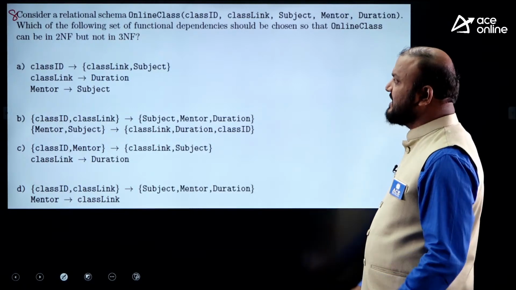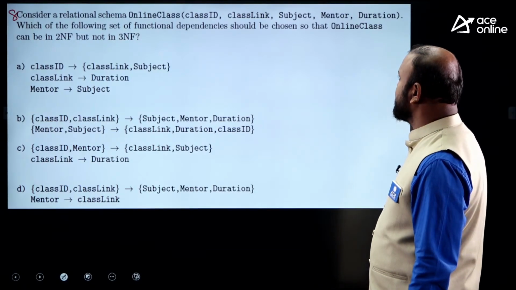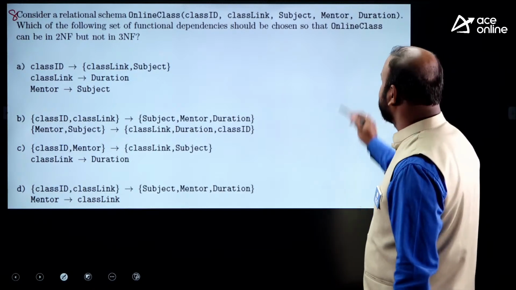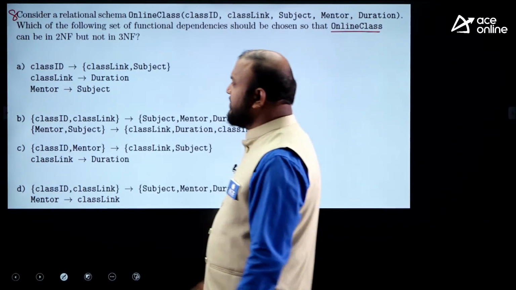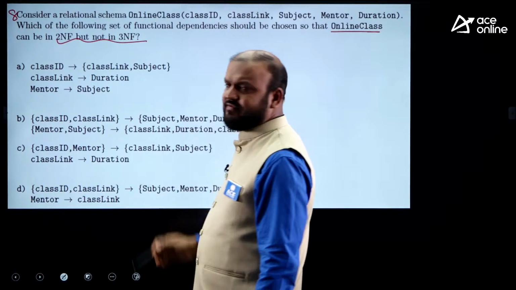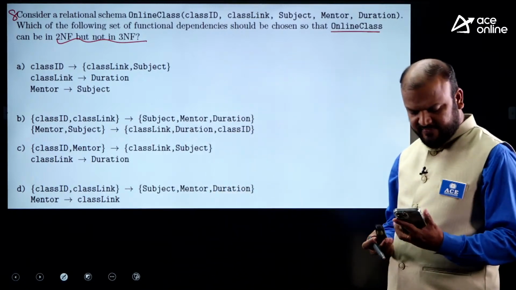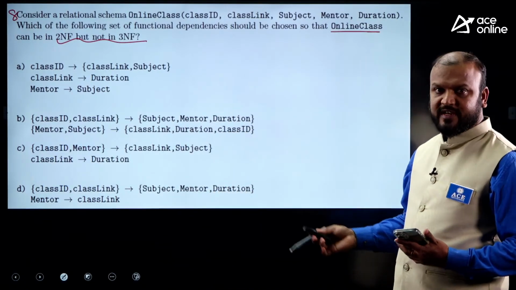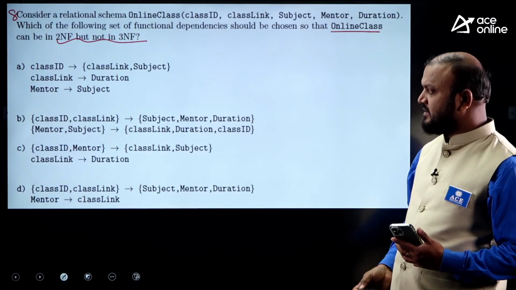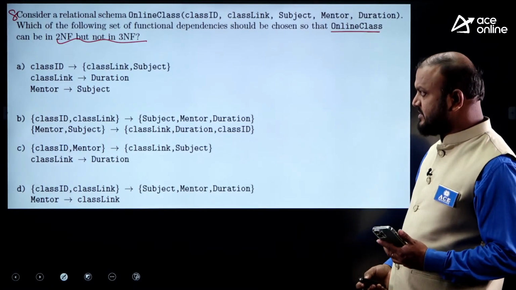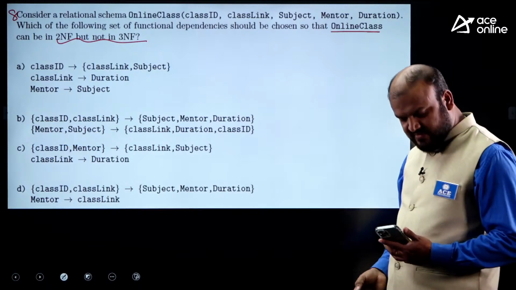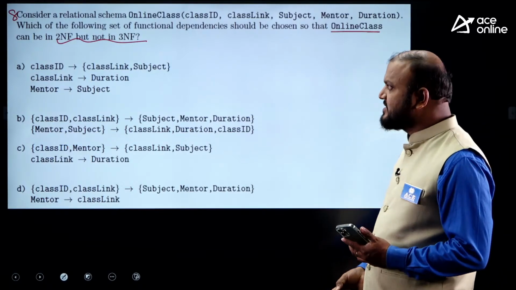Which of the following sets of functional dependencies should be chosen so that online class can be in 2NF but not in 3NF? This kind of question we have discussed already. If you require, you can take a screenshot of it, because we have discussed this kind of question during the live sessions, physical classes, and pre-recorded lectures.